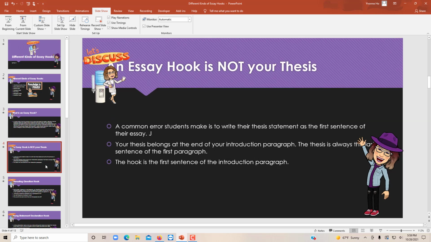Your essay hook is not your thesis. Your thesis statement belongs at the end of your paragraph, while the hook is the first sentence of the paragraph.